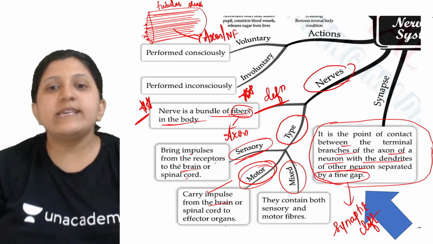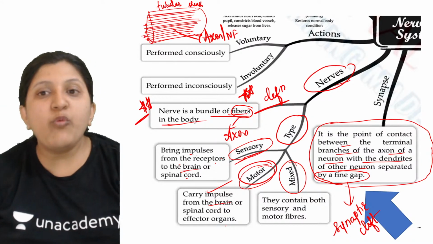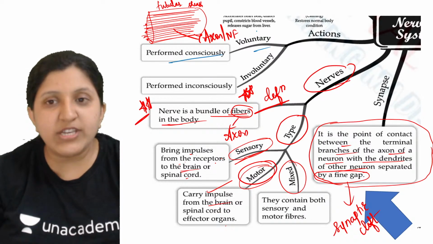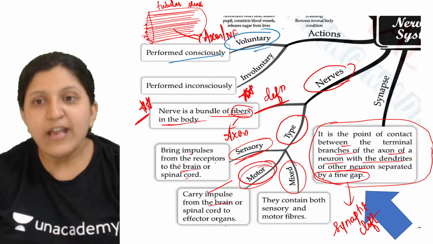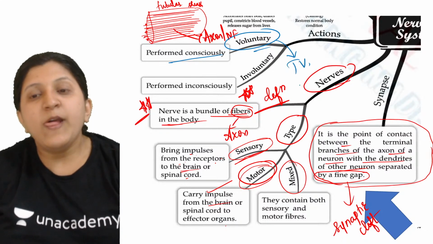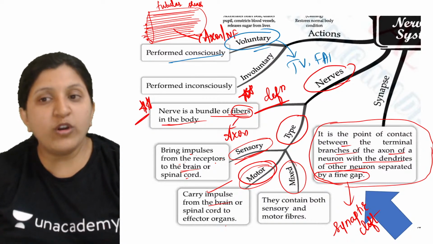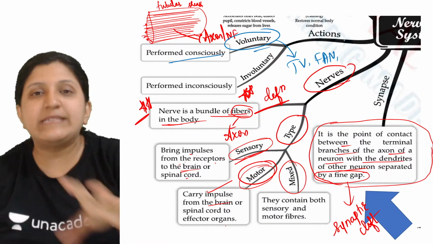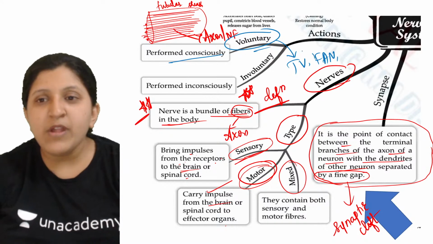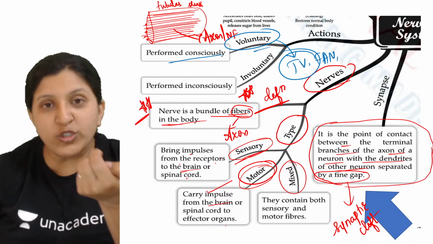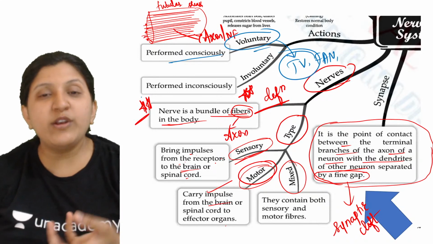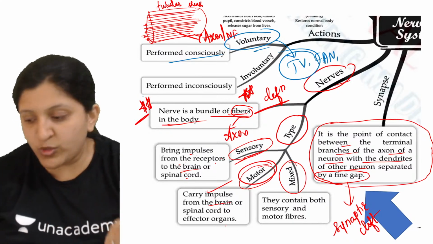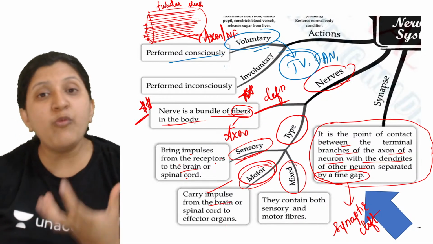Okay, so now this is about the nerves. And now, voluntary and involuntary actions. A voluntary action is performed consciously: you are thinking and you are doing. You want to switch on a TV, a fan, a radio, anything. Let's say you are sitting on the couch watching TV and you want to change the channel. You think of what channel you want, then you press the remote buttons so that you can change it. So this is a voluntary action.